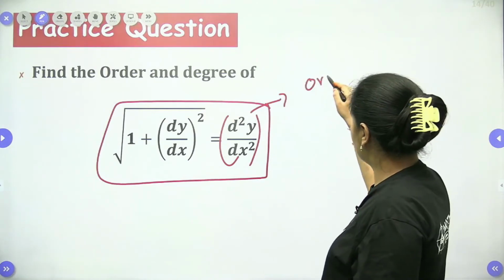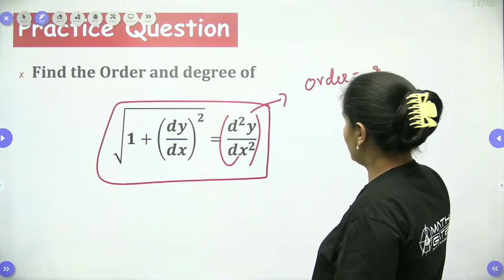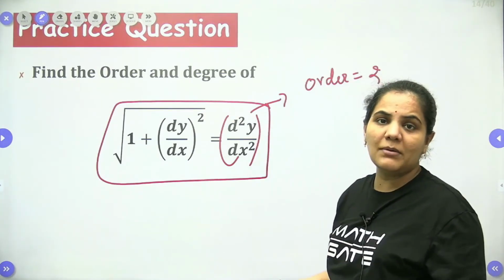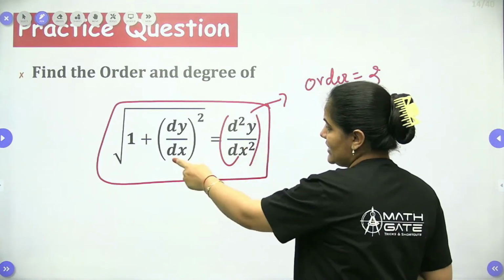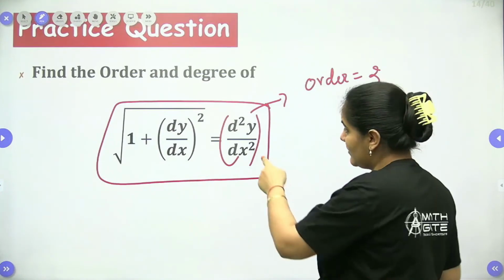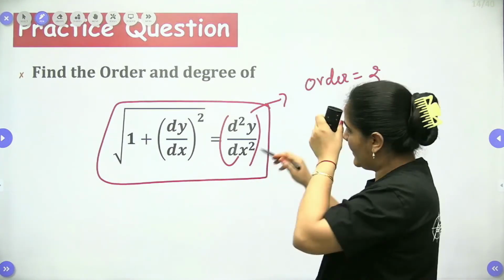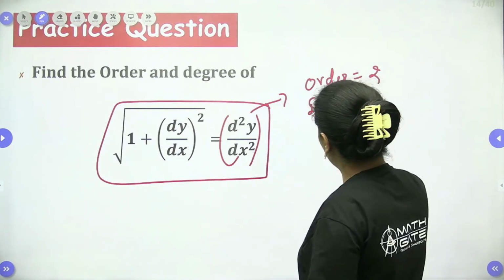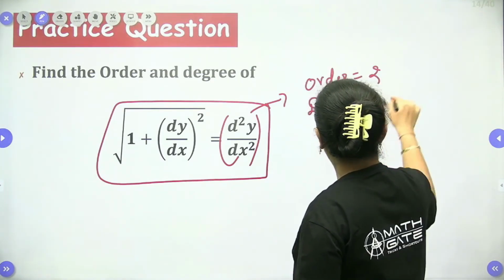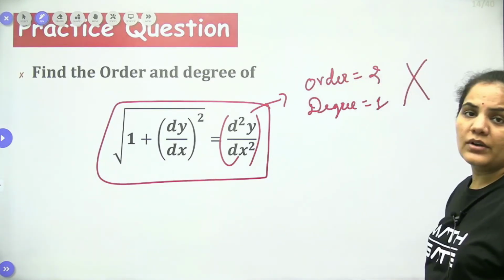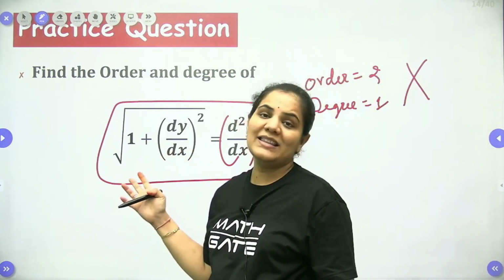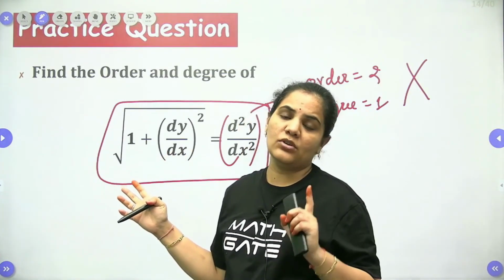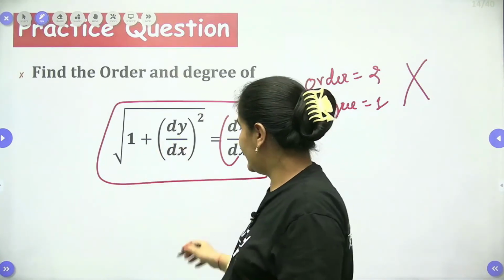Many students think only about the highest order derivative. They will say this is dy by dx, the first order derivative, and this is the second order derivative, hence they write order is equal to 2 and degree is equal to 1, and definitely that is wrong. You will not find the order and degree until you get integer powers. So let's convert it into integers.